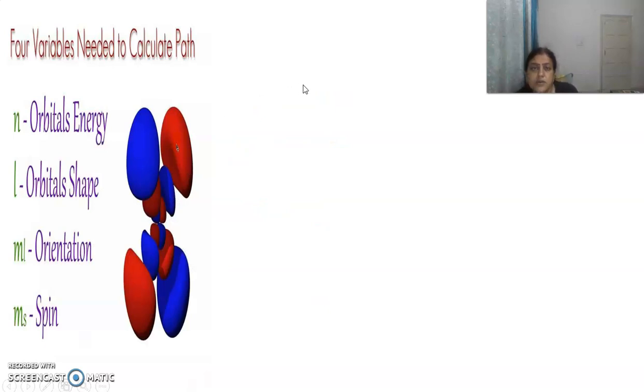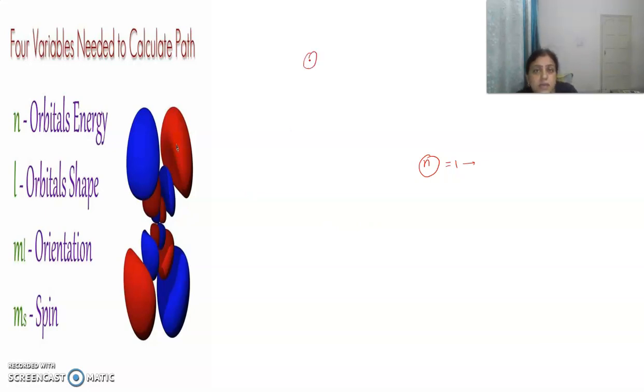For finding the position of the electron in Bohr's model, we required only the value of n. If n is equal to 1, it is present in the first shell. If it is 2, it is present in the second shell. But since it is moving in a wave form, we require some variables there.